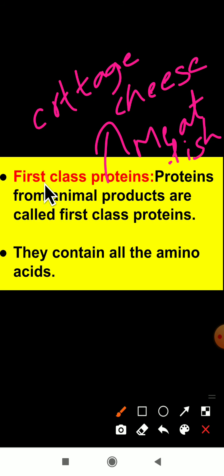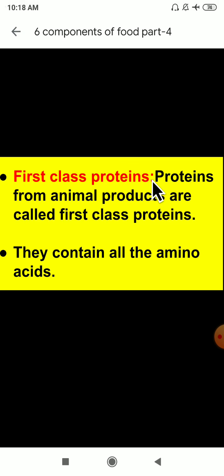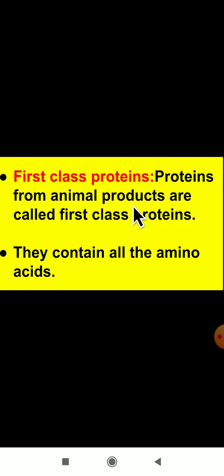So what are first class proteins? Proteins from animal products are called first class proteins. They contain all the amino acids.